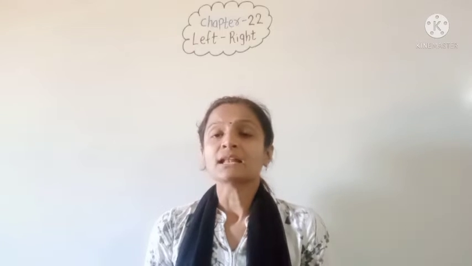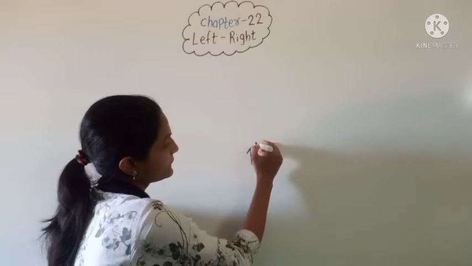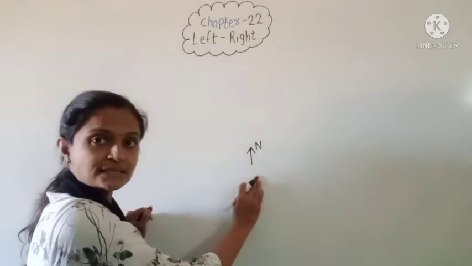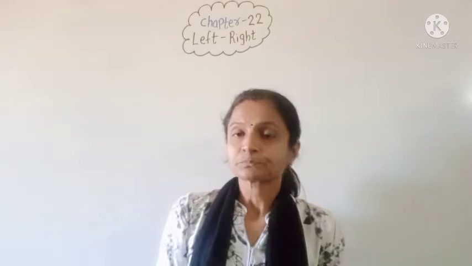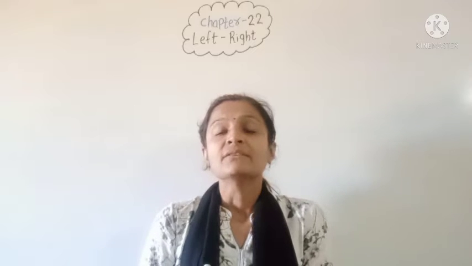Okay, and while you see the map, you can see one sign in the map that is like this, which indicates north direction. So if you hold the map in front of you properly, then you can see on the right hand side there is east direction and on the left hand side there is west direction, right? So with the help of right and left we can indicate all the directions.